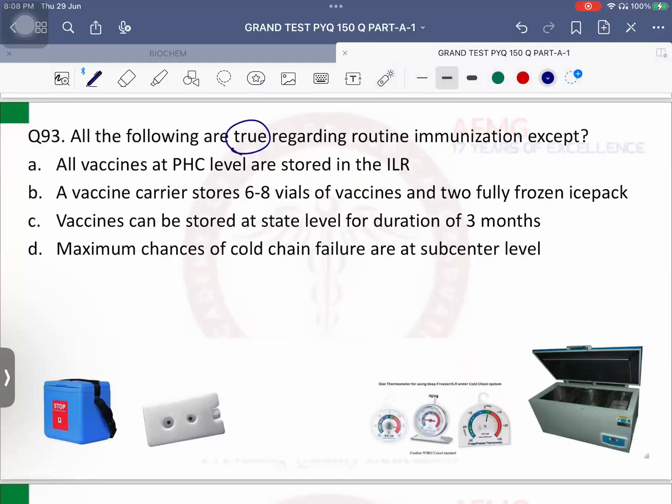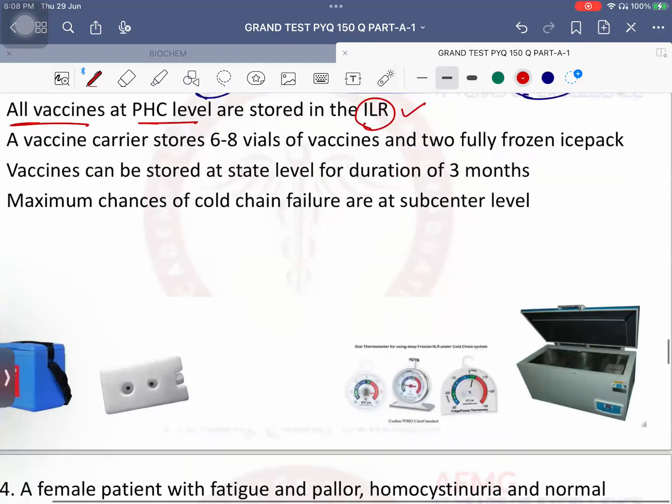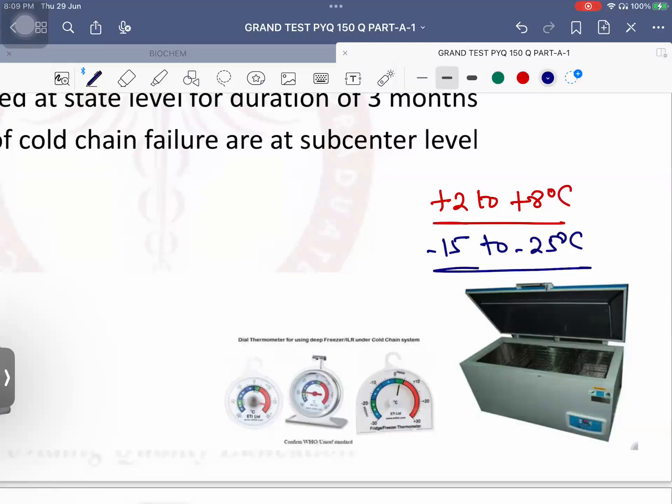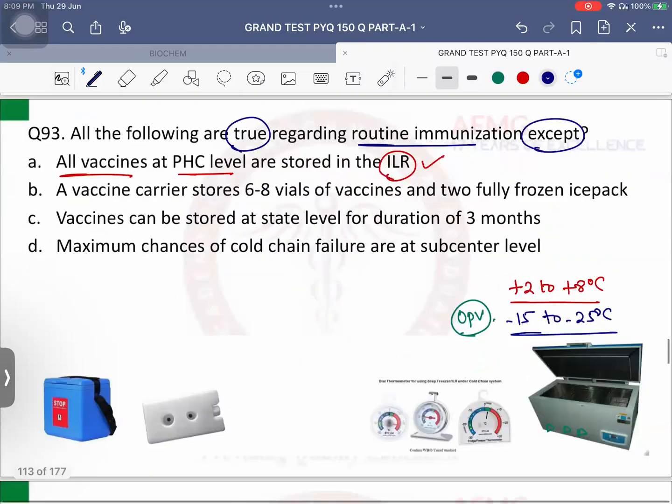All of the following are true regarding routine immunization except: option A says all vaccines at PHC level are stored in the ice-lined refrigerator. Is it true? Yes. The only thing is some vaccines require freezing temperatures. Normal temperature of a cold chain is +2 to +8 degrees Celsius. But some vaccines require a temperature of -15 to -25 degrees Celsius. Which is that vaccine? OPV, oral polio vaccine. So what should be done? OPV should be kept at the base of the ice-lined refrigerator. Okay? That's important. Next, option B.